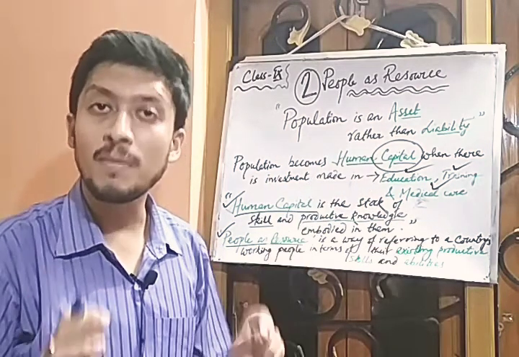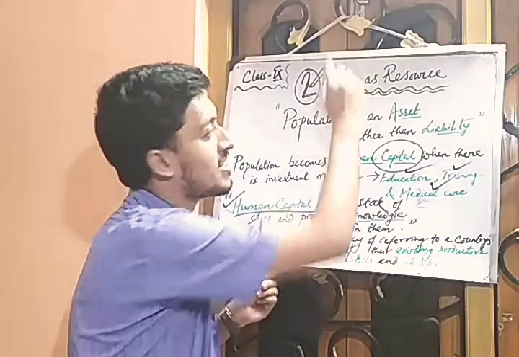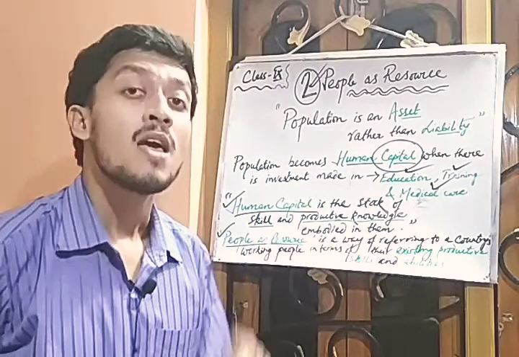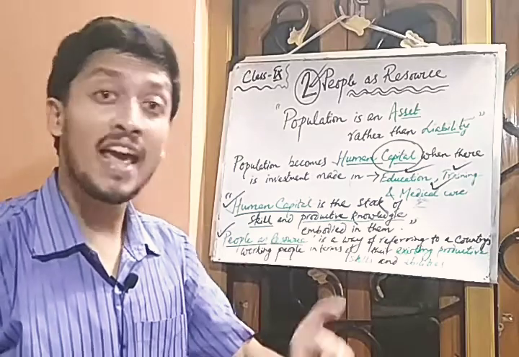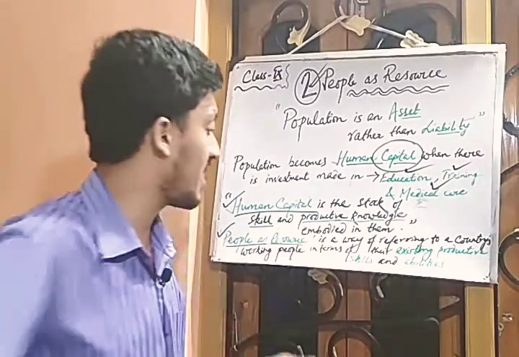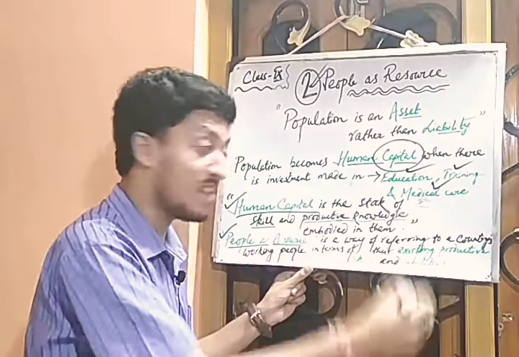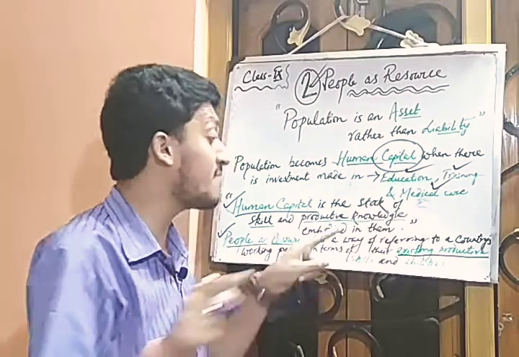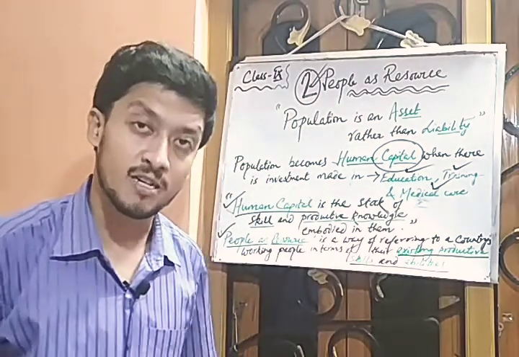Understood? We are coming to the last topic, the ultimate topic of our discussion. What do you understand by people as resource? People as resource is a way of referring to the entire population in which the people of the country have existing productive skills as well as abilities. Now, point to be noted, my dear.